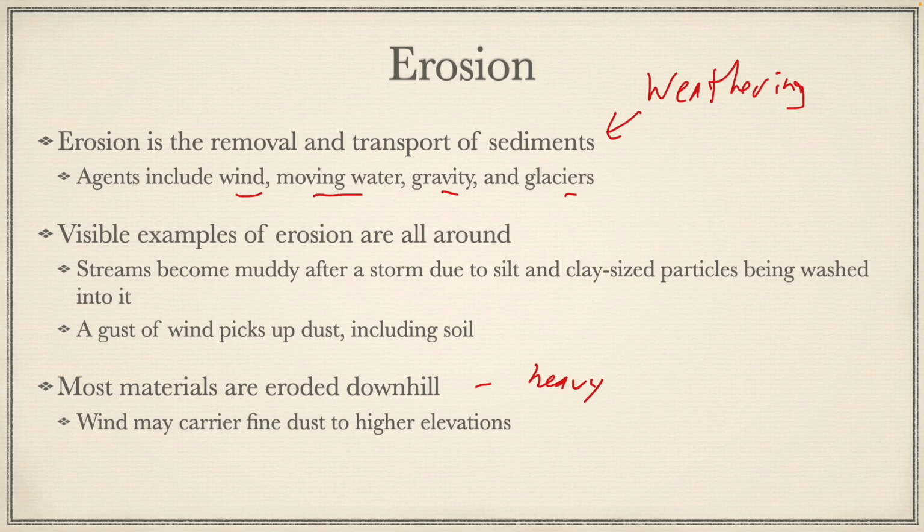Part of the reason most things go downhill as well is because moving water flows downhill, gravity pulls things down to the ground, and glaciers flow down. That's the other thing. A lot of things erode downhill because that's the way the agents are moving. These agents here are actually moving downhill, except for the wind. The wind kind of goes sideways and up.